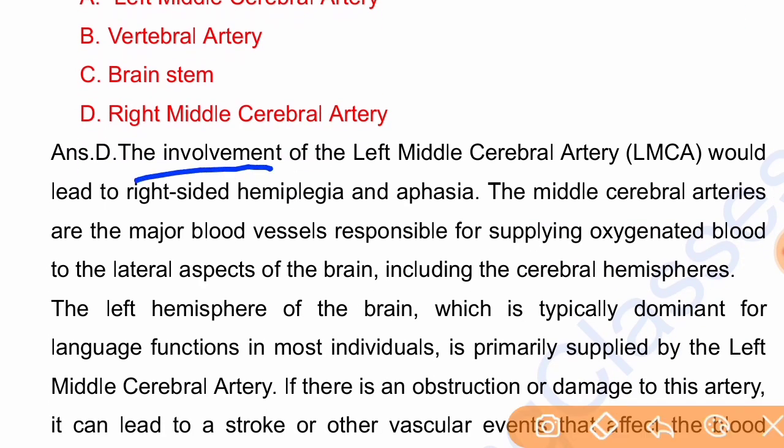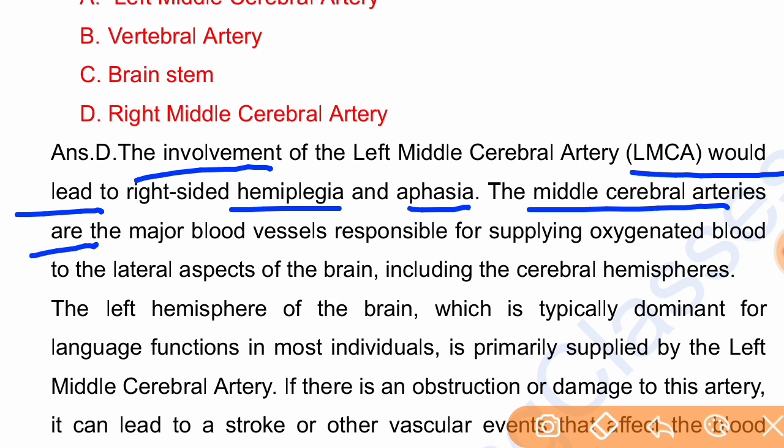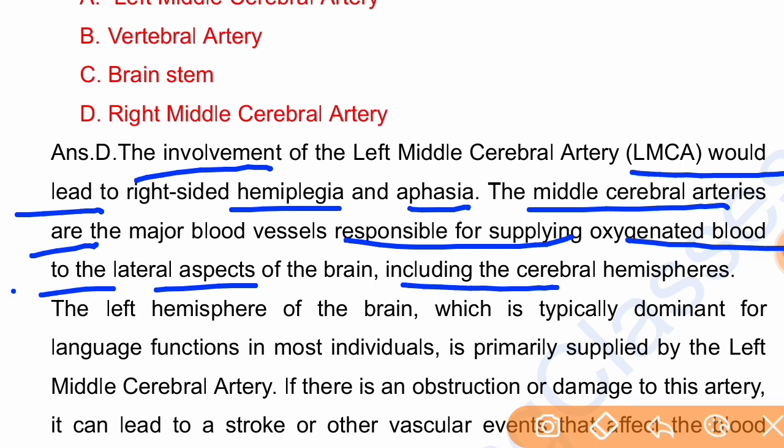The involvement of the left middle cerebral artery would lead to right-sided hemiplegia and aphasia. The middle cerebral arteries are major blood vessels responsible for supplying oxygenated blood to the lateral aspects of the brain, including the cerebral hemispheres.